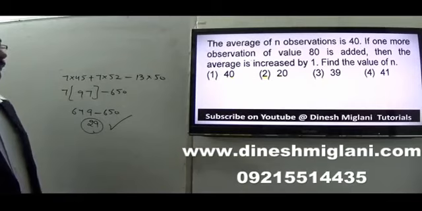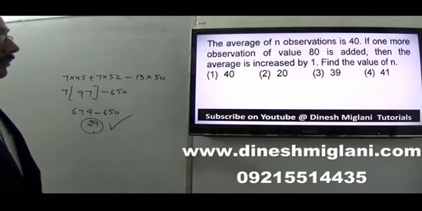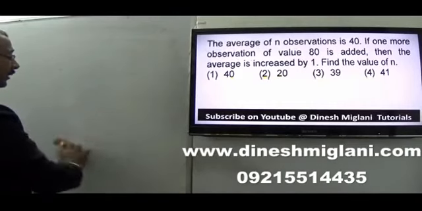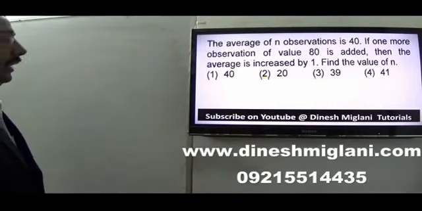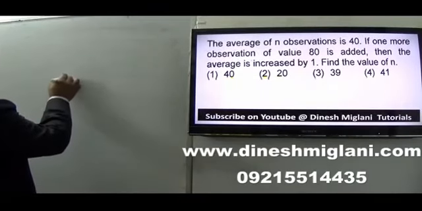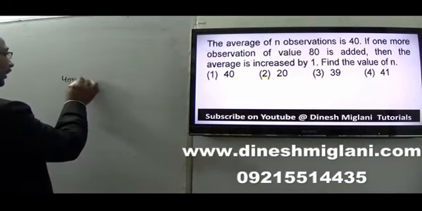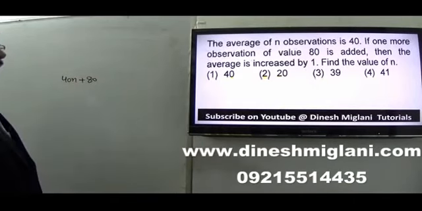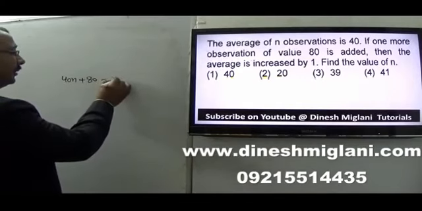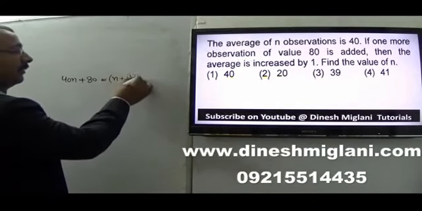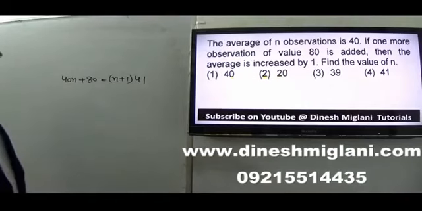The average of n observations is 40, one more observation of value 80 is added, and the average increases by 1. We have to find the value of n. The average of n observations is 40, so the sum is 40n, first thing. One more observation of value 80 is added, that is plus 80. Now the average increases by 1, which means the number of observations is n plus 1 and the average is 41.